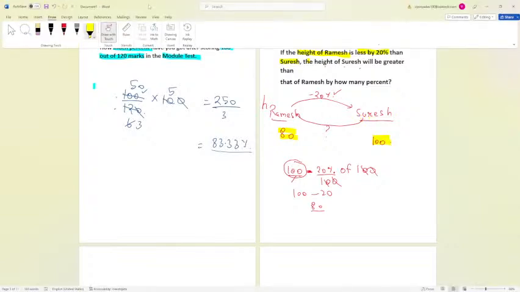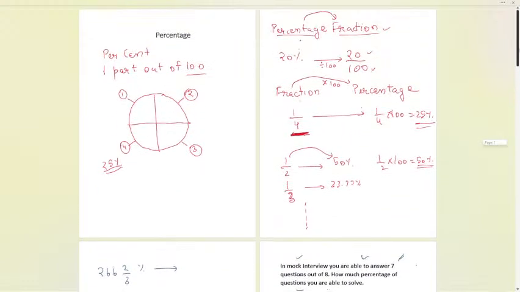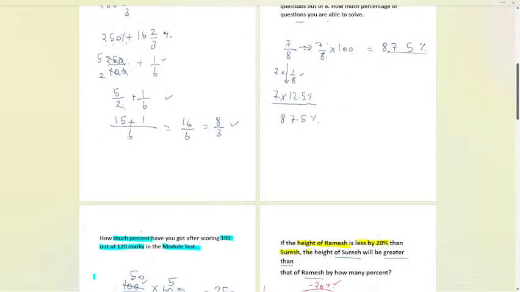That is also a new concept we are going to incorporate in this. So let us now understand. Here it is saying the height of Suresh is greater than Ramesh by how much percent? So we are comparing Suresh's height to Ramesh. Whenever a concept is like this, if we want to find the percentage change, percentage increase or percentage decrease, we have a specific way. Let me tell you, everybody.